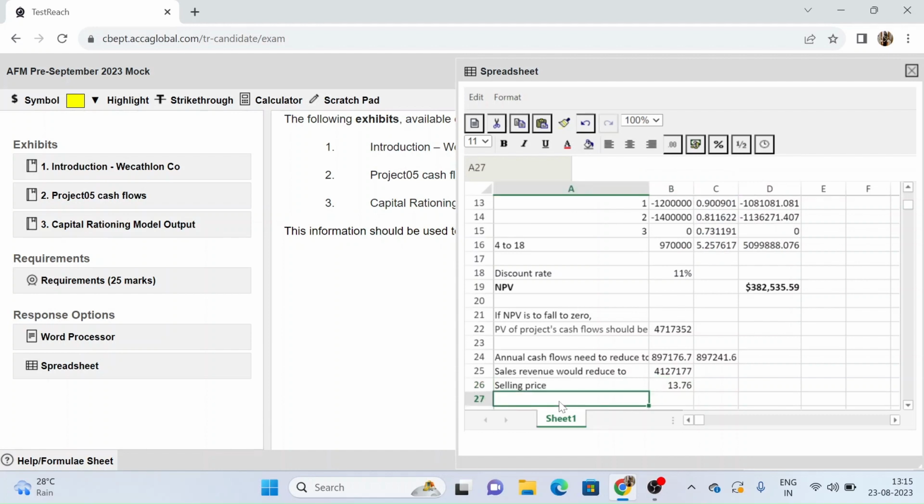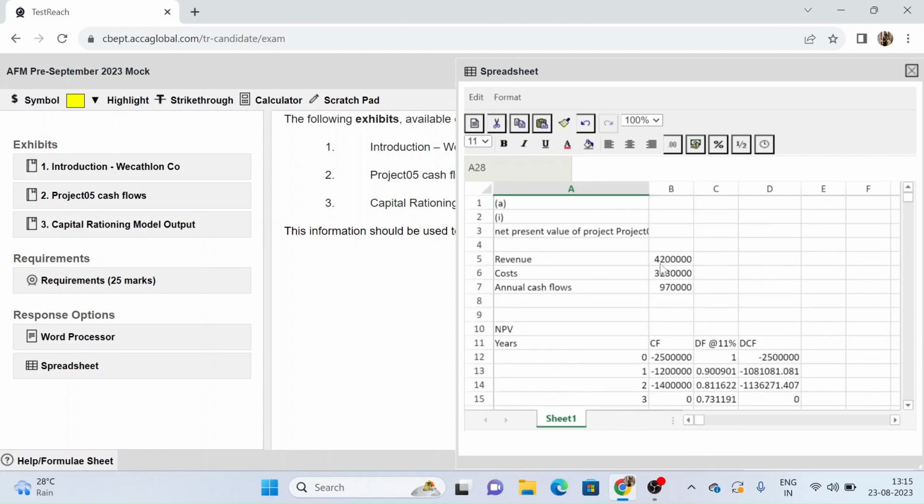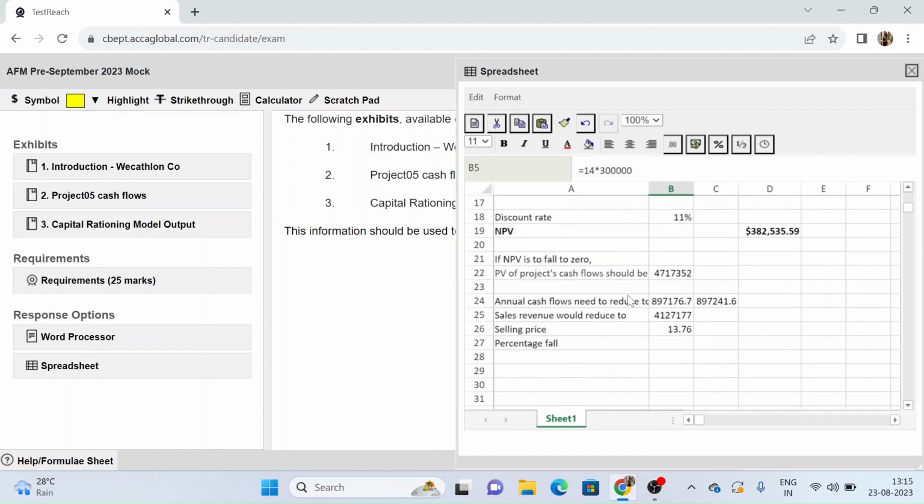Now I can find out how much is the percentage fall. Earlier our selling price was 14, and now it will be 13.76. So 14 minus 13.76 divided by 14, and with this I will see how much is my percentage fall that will cause the NPV to fall to 0.